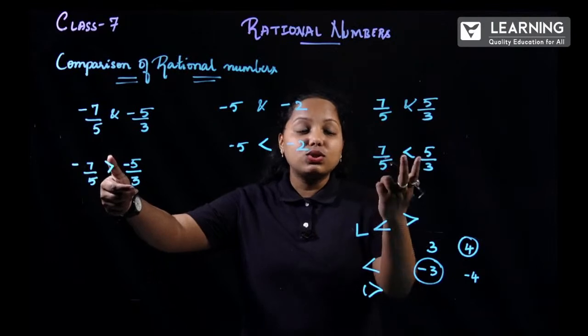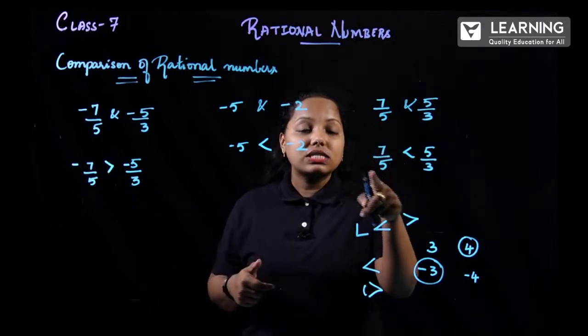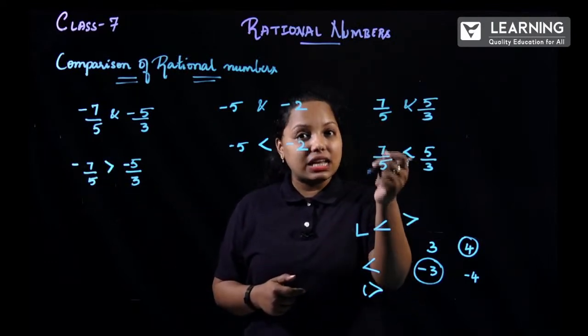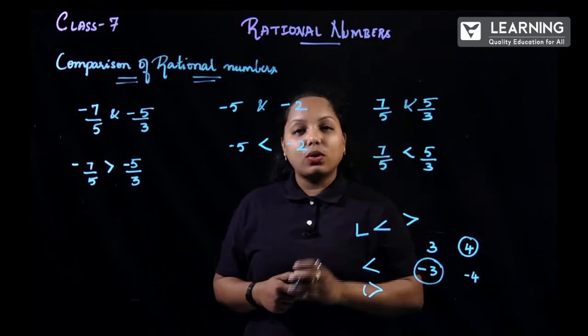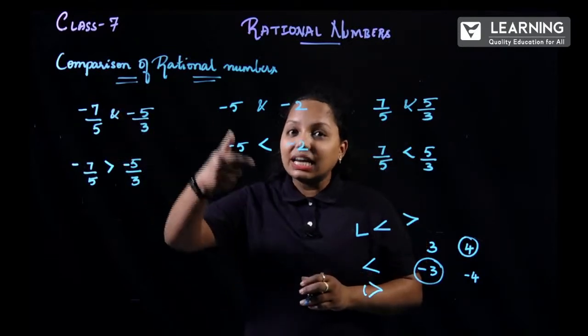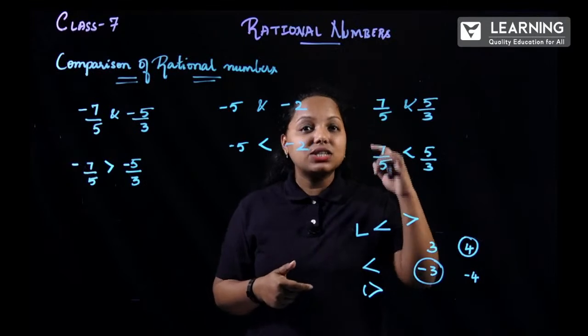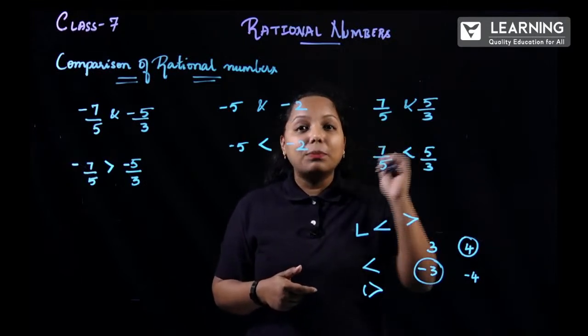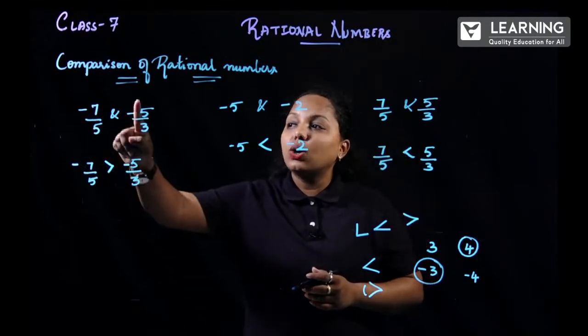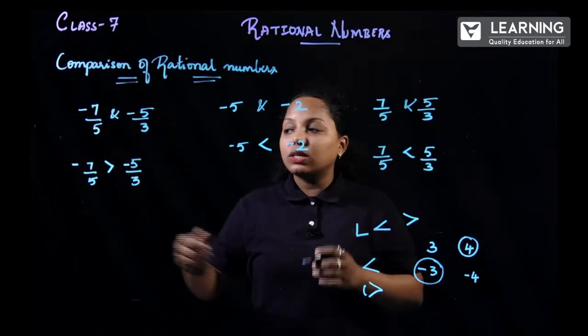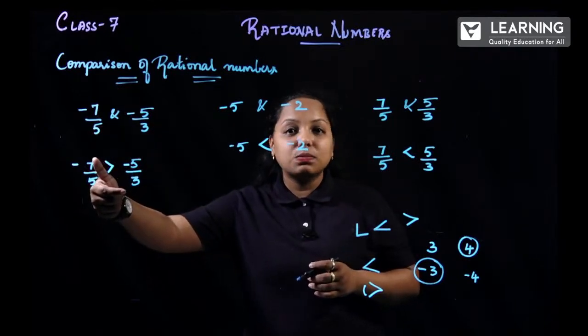Yes, so now just the reverse case. Now 7 by 5, here it is lesser when you consider the positive sign. So whenever a negative sign is in the mind, just consider the positive sign. Just ignore the negative sign over there and consider only this part.